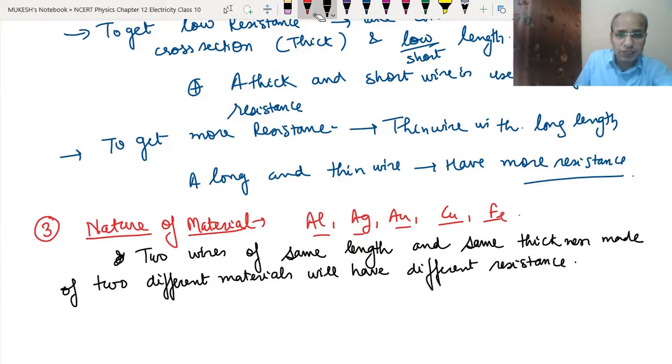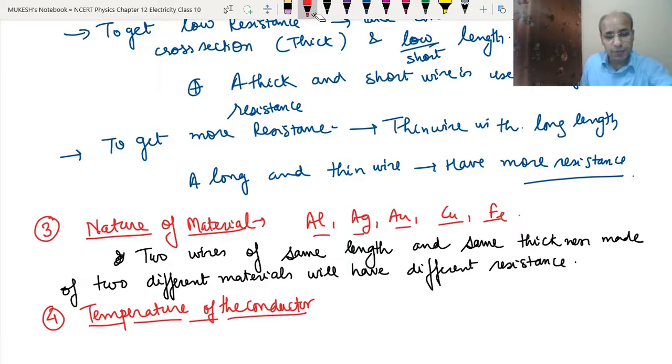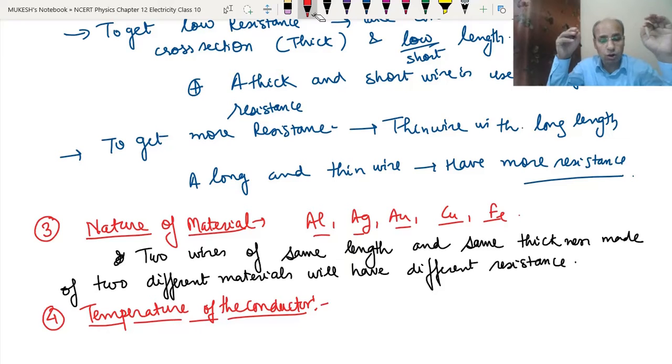And now the fourth one is the temperature of the conductor. Here the temperature means whether the wire is hot or cool, basically the heating status of the wire. If the wire becomes hot, that means the temperature becomes more, and the resistance will also become more.